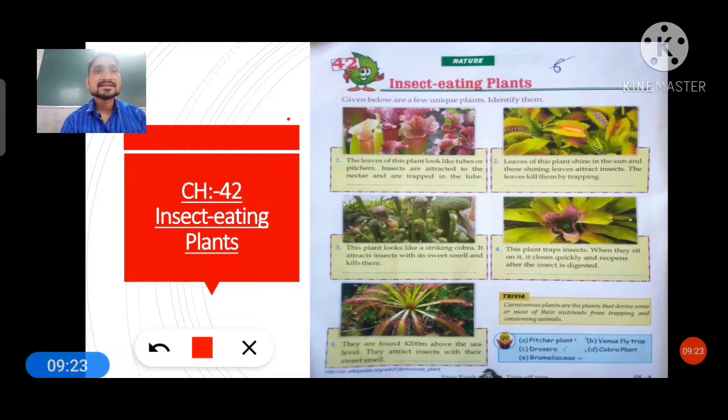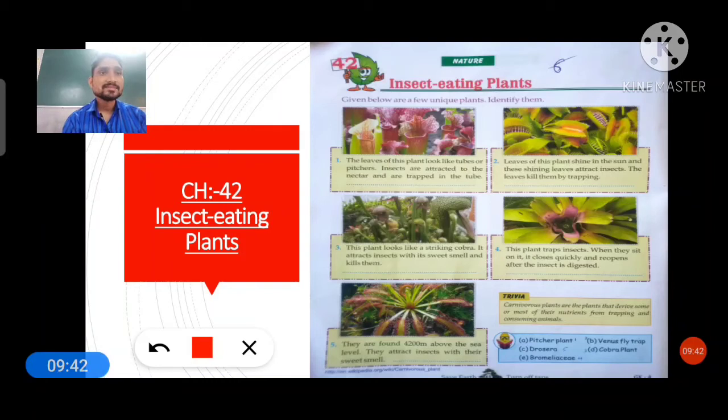It attacks insects with its sweet smell and kills them, which means the insects will follow its sweet smell and this plant will kill them. So the answer of this is cobra plant. Means in the question you will get the answer, students. In short we can say that.